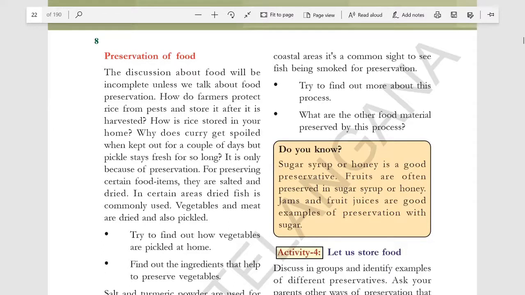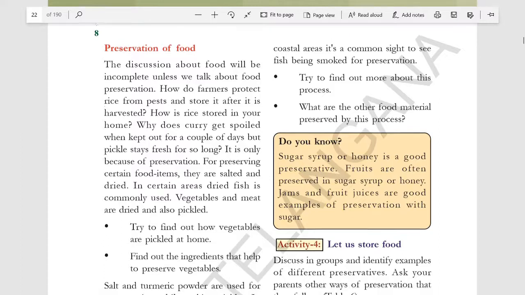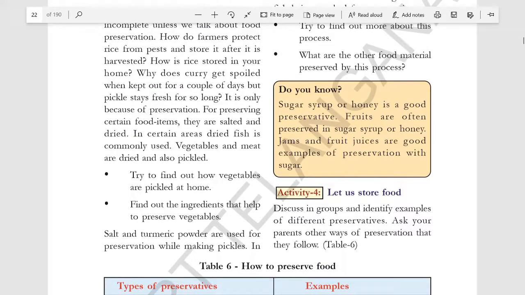Preserving food means keeping a food for a longer period of time. So what are the types of preservation used for keeping a food without it getting spoiled? So for preserving food, what are the ingredients used? For making pickles, we used oil, salt, turmeric, and all these things are used in pickles for preserving them.